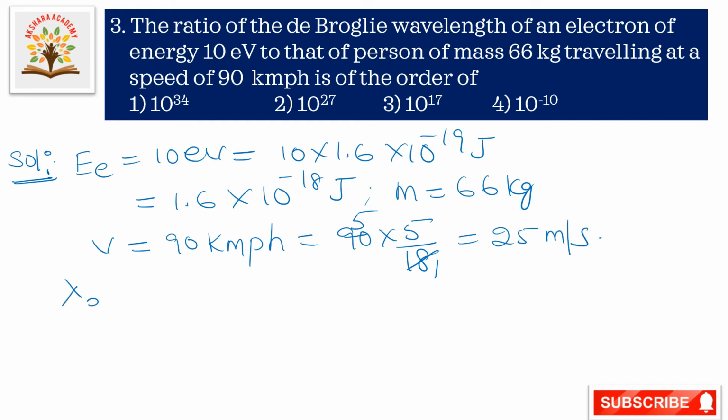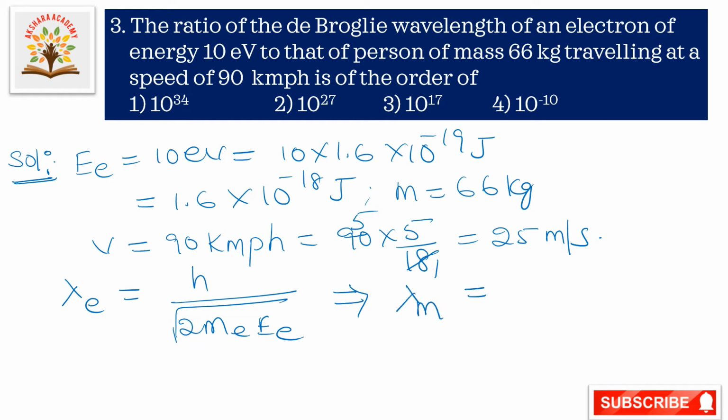So electron wavelength is equal to h by root of 2me into E. Next, the person's wavelength, lambda m, is equal to h by mv.